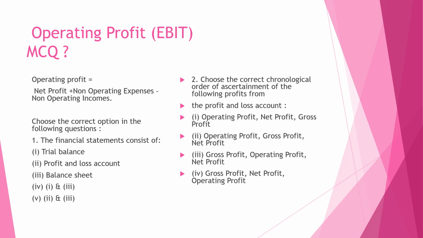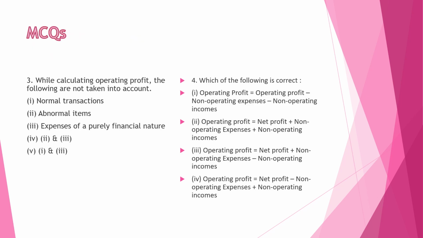Here again are other questions. Choose the correct option in the following questions. Answers for these questions are given, and we have to check our understanding. Another very important MCQ is also provided.